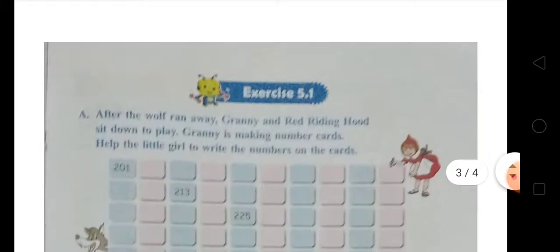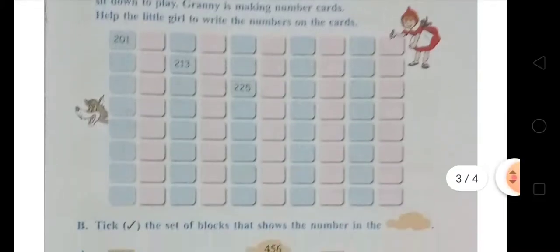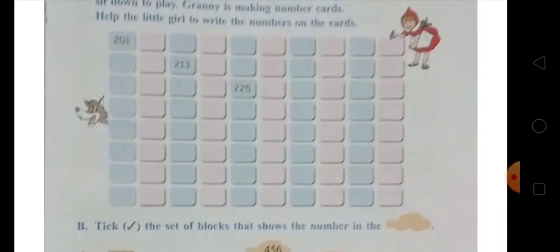You can see here that it is given in exercise 5.1: after the wolf ran away, Granny and Red Riding Hood sat down to play. Granny is making number cards. Help the little girl to write the numbers on the cards. You have to write the numbers from 201 to 300. So 201 is given, and after that you have to write 202, 203, 204, 205, 206, 207, 208, 209, 210. Continuing like this, you have to write 201 to 300.